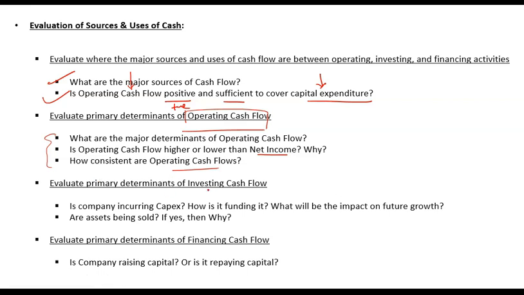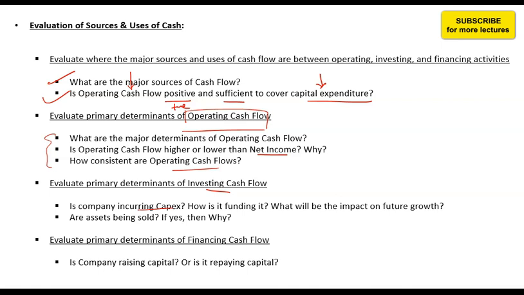In primary determinants of investing cash flow, key questions are: is the company making capex, and if it is making capex, how is it funding the capex? Is it funding the capex through cash flow from operations, or is it funding the capex through borrowing? If it is funding the capex through cash flow from operations, that means the company does not need to borrow additional debt, which means interest cost will not increase.